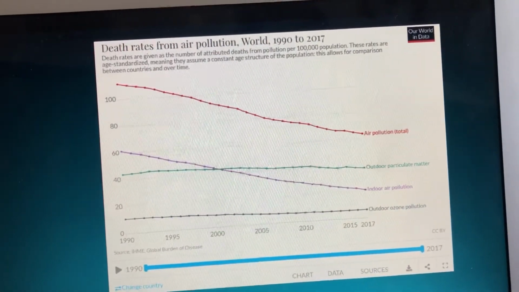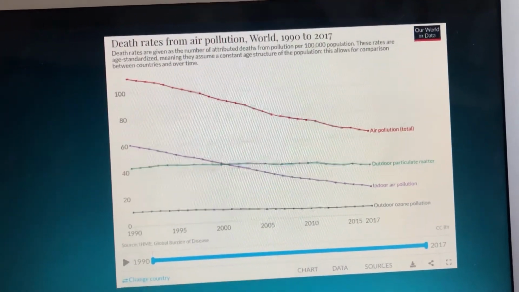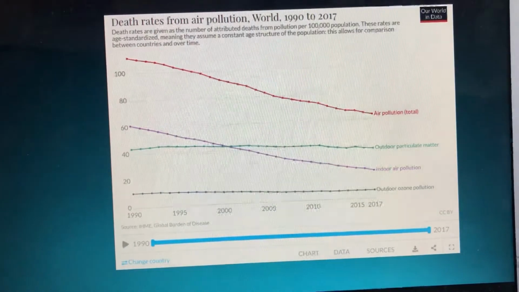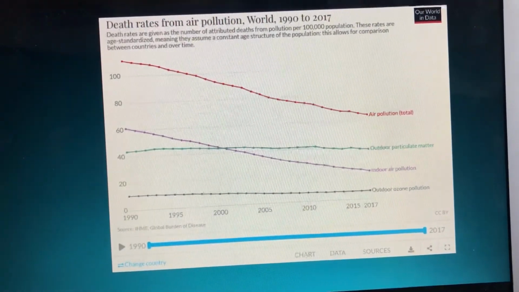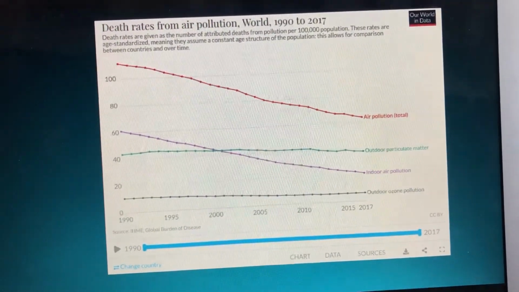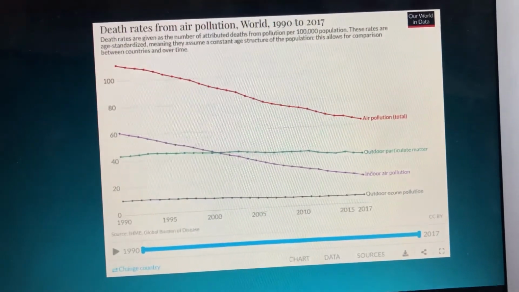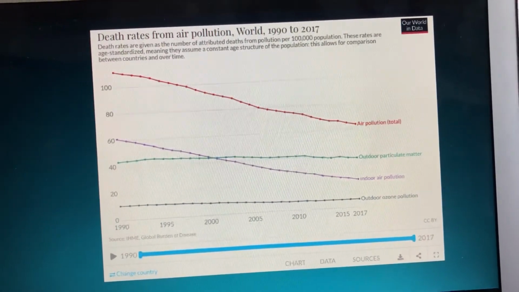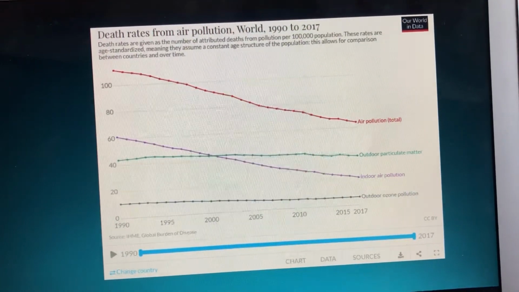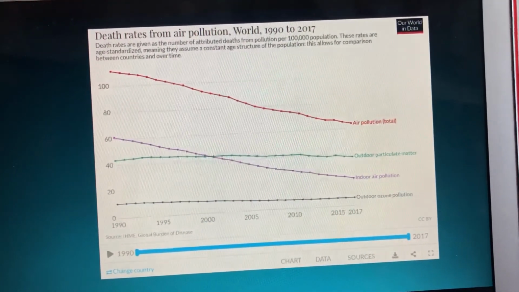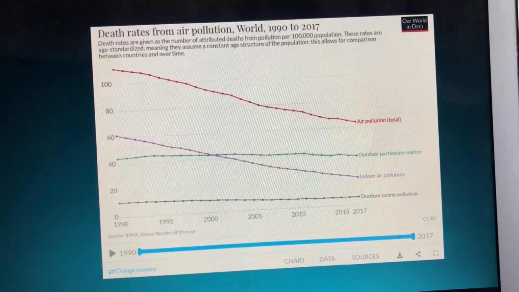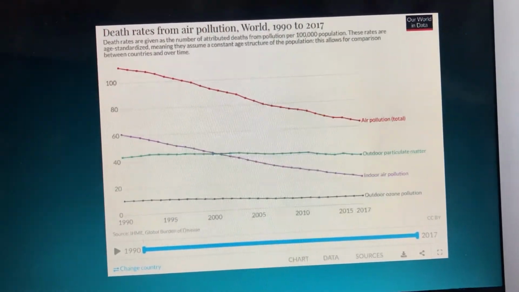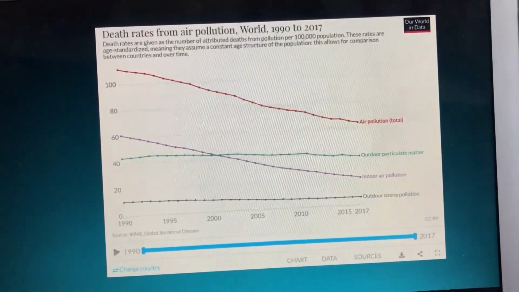How are death rates from air pollution changing? Death rates from air pollution are falling, mainly due to improvements in indoor pollution. We show the global death rate from air pollution over time, shown as the total air pollution in addition to the individual contributions from outdoor and indoor pollution. Globally, we see that in recent decades, the death rates from total air pollution have declined.